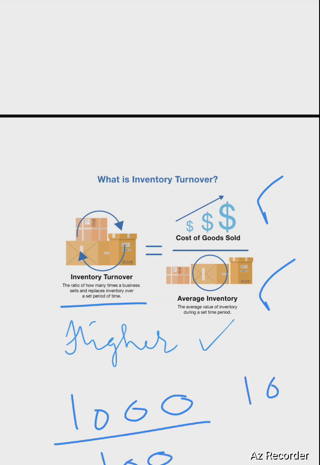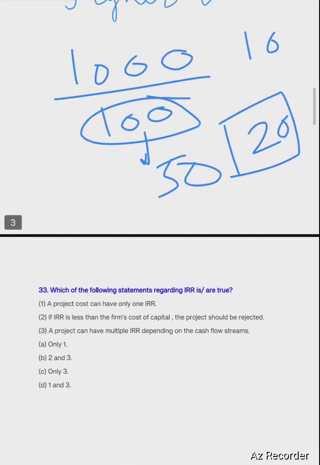Now in this case, if your average inventory comes down to 50, then what will be the impact? It will be 20 instead of 10. So it means your turnover will improve if your average inventory stock comes down. So higher is better in the case of turnover ratios.